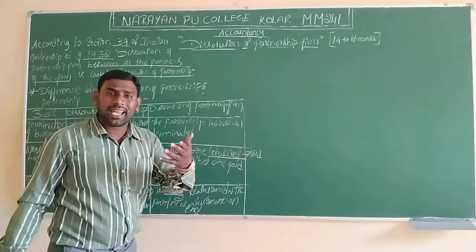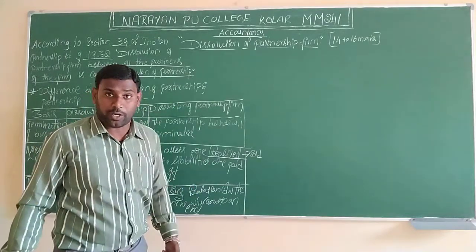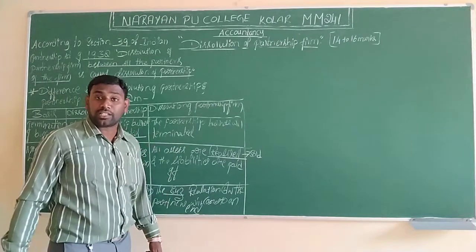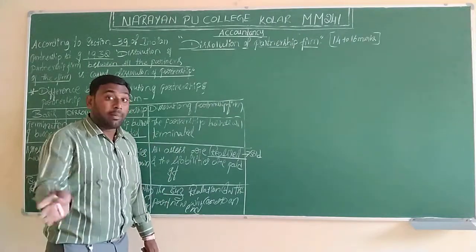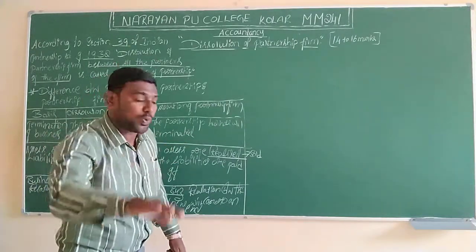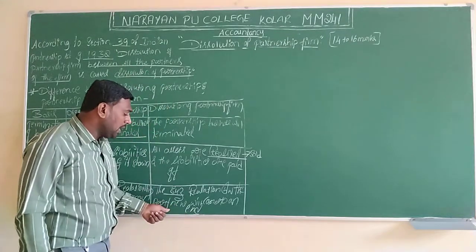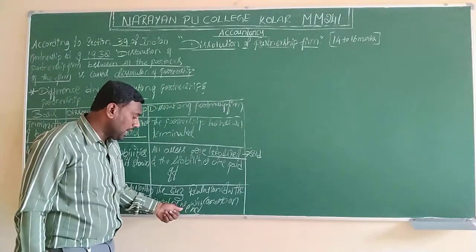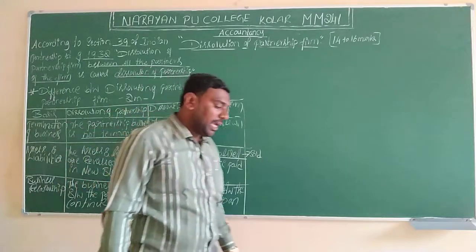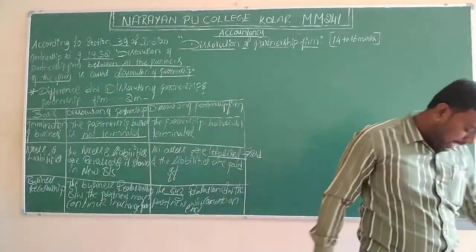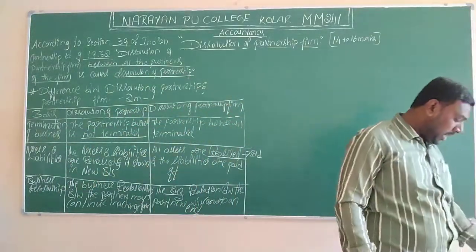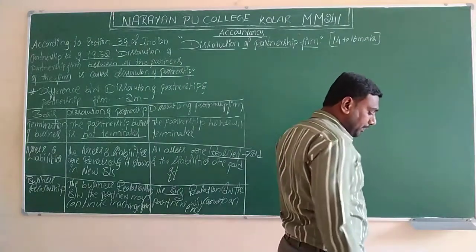What is the essence of maintaining a business relationship? They have to maintain a friendly relationship with one partner and another partner. But the business relationship will come to an end. Here, the business relationship between the partners will come to an end. The relationship they were maintaining between them comes to an end.